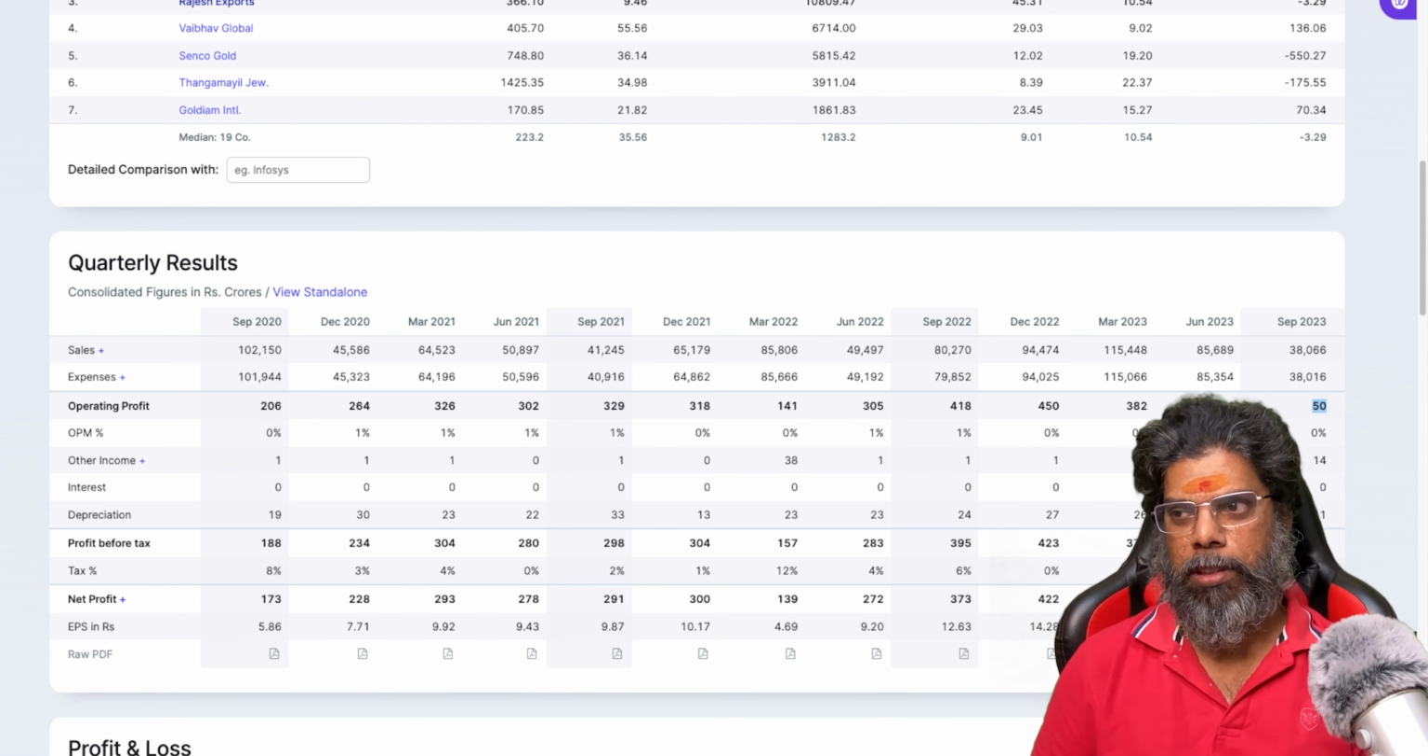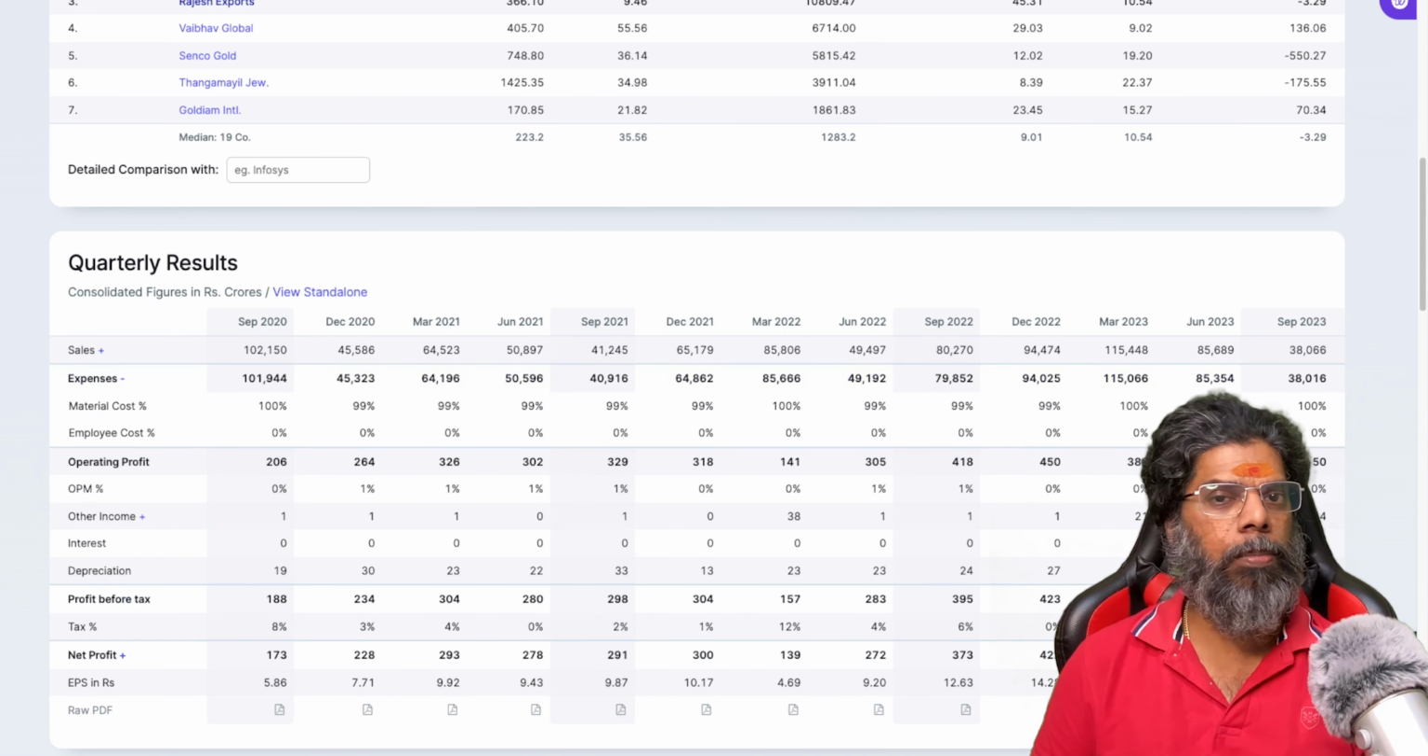Then it's a very bad sign. It's a dramatic fall. Why is it happening? You can expand and see what the reason is. It's material cost, 100% material cost. How is that possible? And 0% for employee cost. They are not spending anything on employees. They are spending everything on material. Then how are they operating? I don't understand this particular thing.